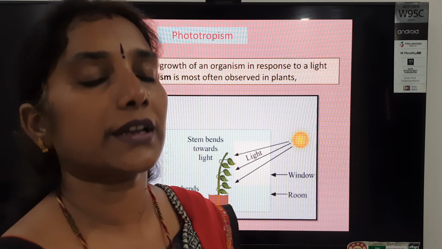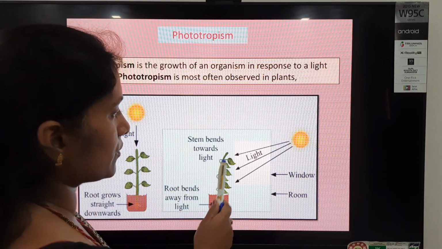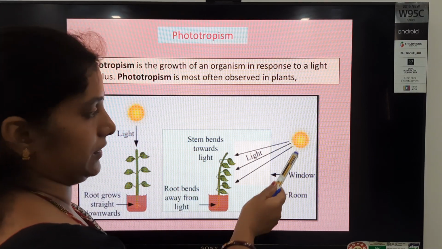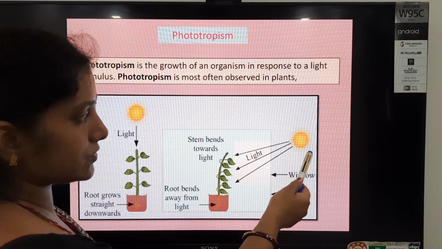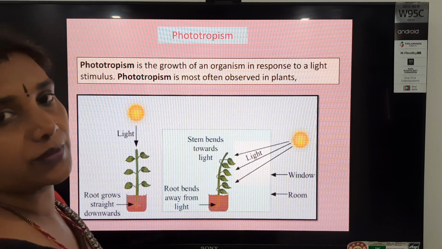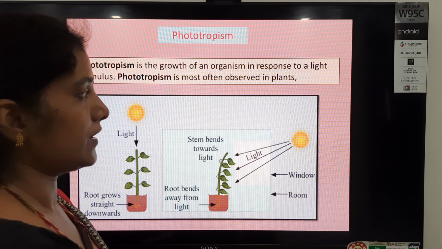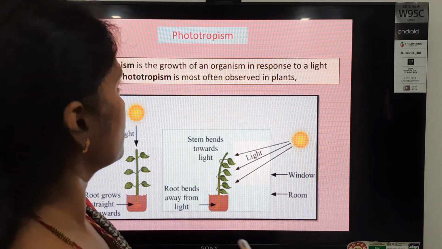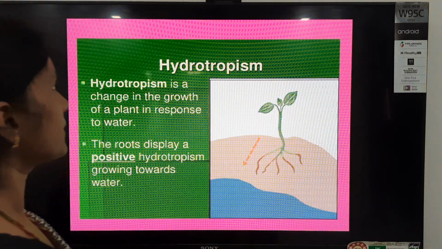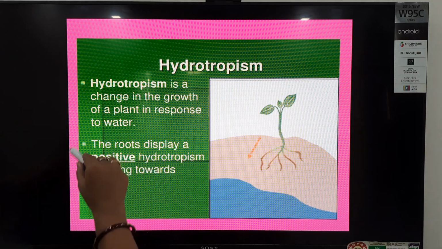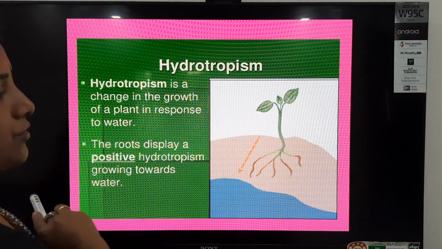As I told you, how can you say? It's movement towards the direction of the stimulus, or away from the direction of the stimulus. Now move forward, and next, the tropic movement is hydrotropism.